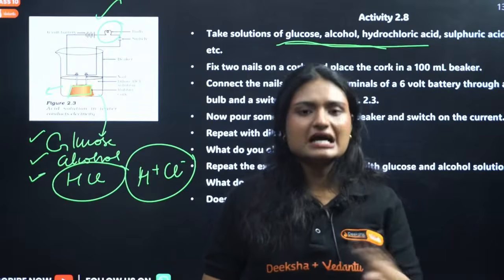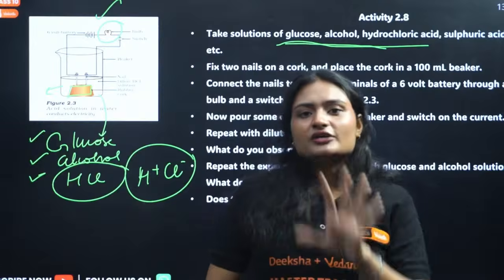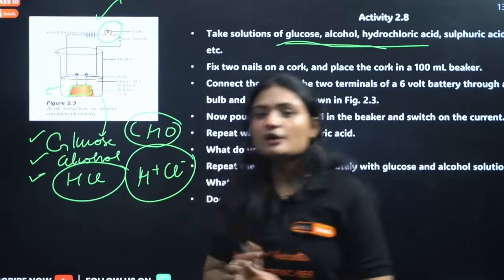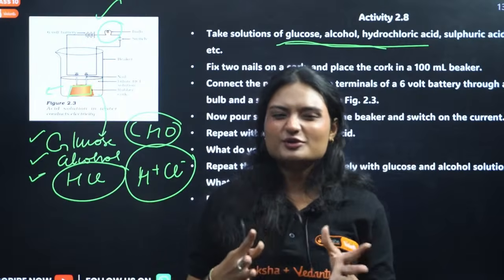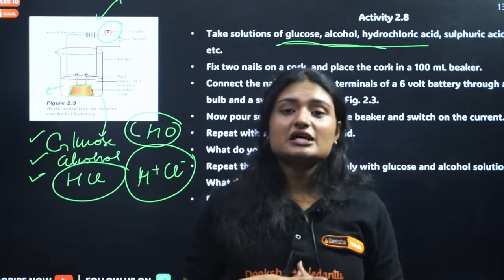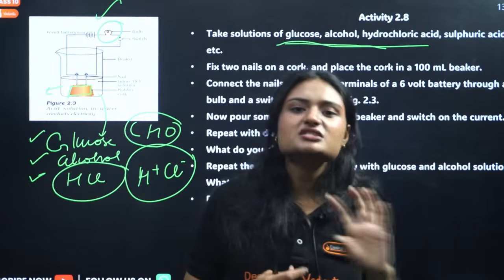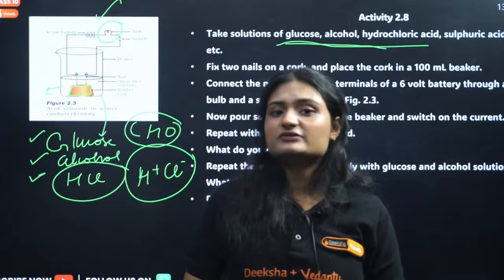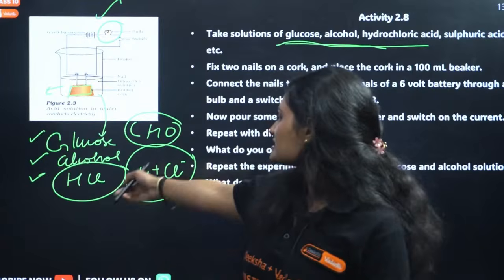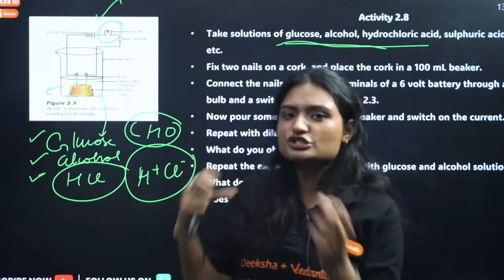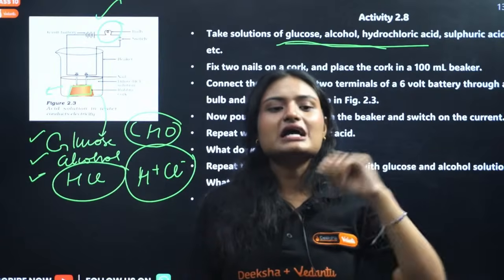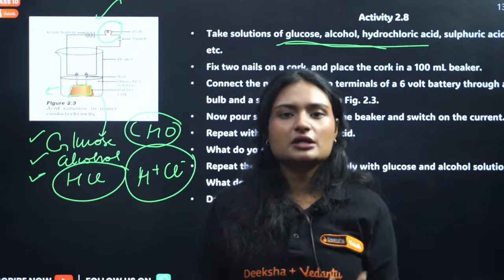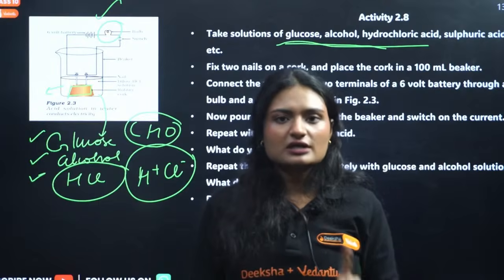In case of glucose and alcohol, my dear students, we have carbon, hydrogen and oxygen, right? We have all these three atoms, but they are not polar. Polar means they have poles, they have charge separation. There is no positive negative charge in alcohol and glucose. For the acid, we have H positive, Cl negative. There is separation of charges, right? But in case of alcohol and glucose, there are no charges. They are non-polar compounds, covalent compounds.